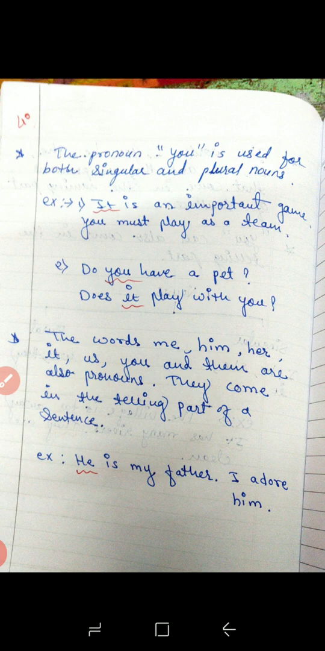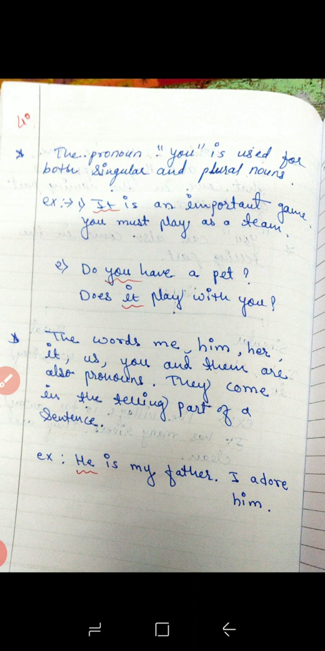Now let's come to the next example. Do you have a pet? Does it play with you? That means in the first sentence, you have visualized that you is the pronoun. Now it is being used for the pet. Pet is also a noun, you can say a common noun, like a dog or cat. So it is used for that.